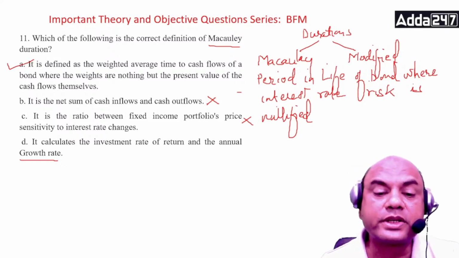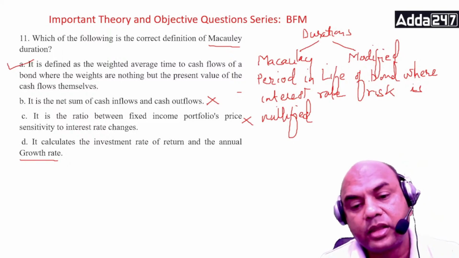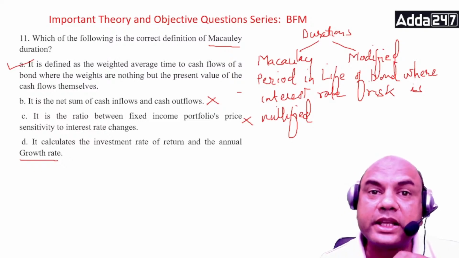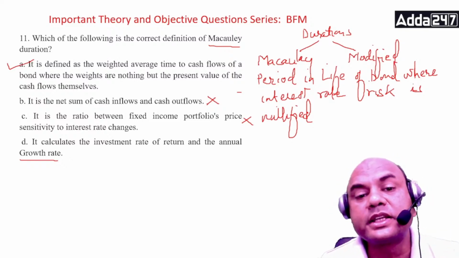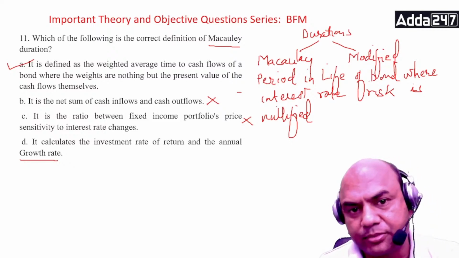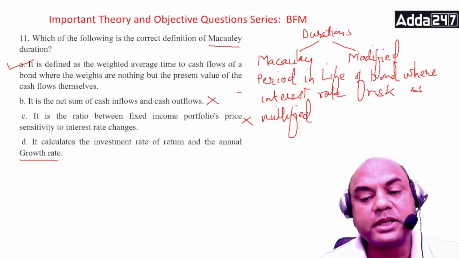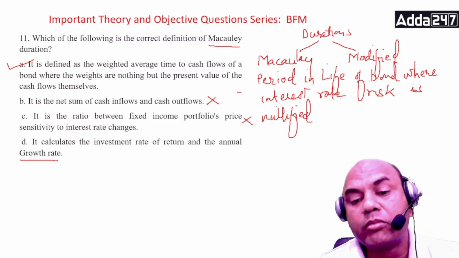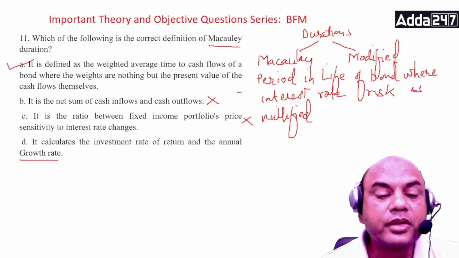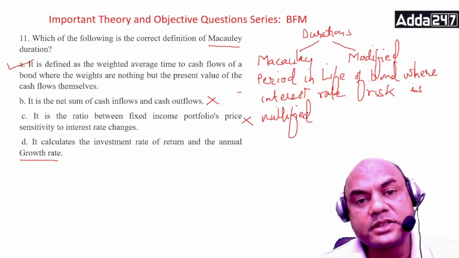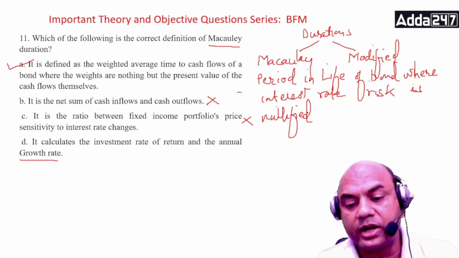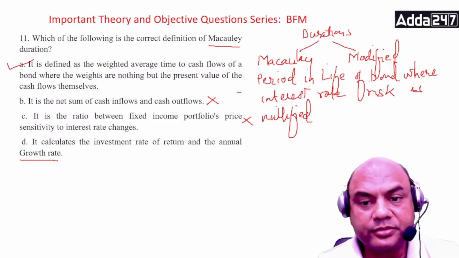The duration of a fixed income security is always shorter than its term to maturity. So this Macaulay duration will always be less than the life, except in the case of zero coupon bonds where it is the same. Now I'm talking of modified. Modified duration measures the price change in the bond as a percentage of change in interest rates. So that is for modified. Got it? So Macaulay and modified. Got the clarity? Clear? Next one.